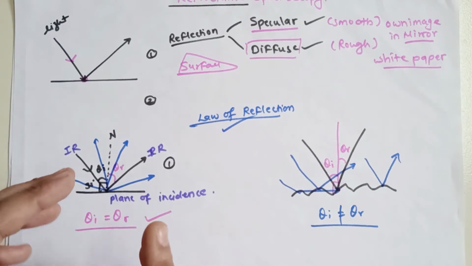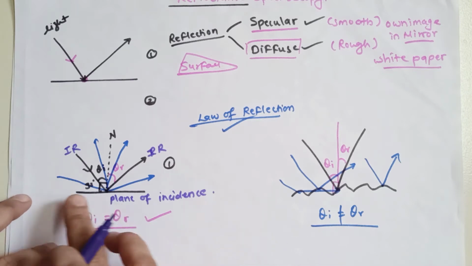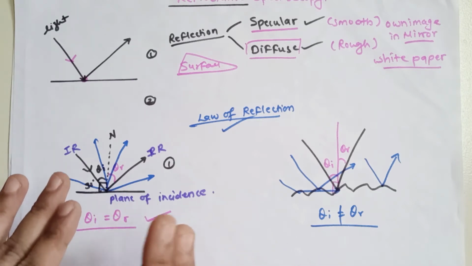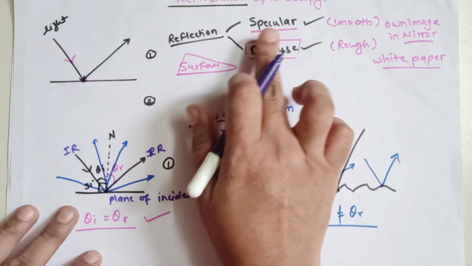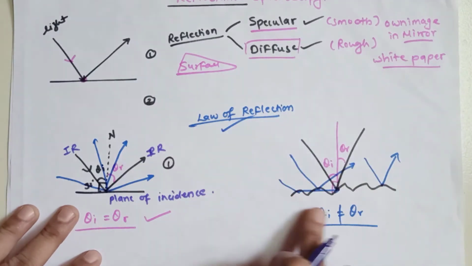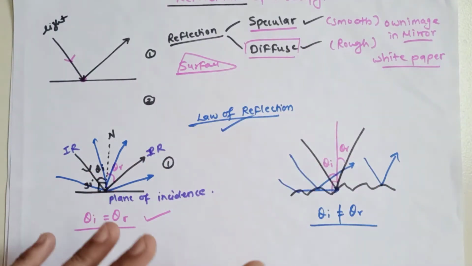So here what we can observe is that whenever a surface is completely smooth and polished, whatever reflection you get is known as specular, whereas from the rough surface whatever reflection you get, we can call your diffuse reflection.